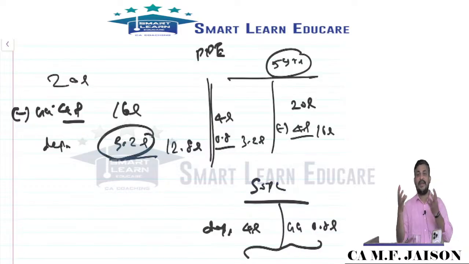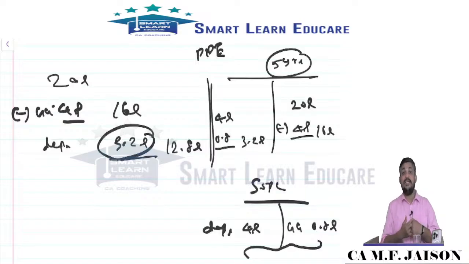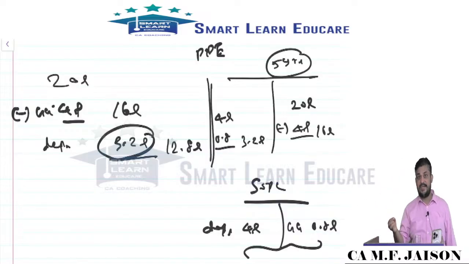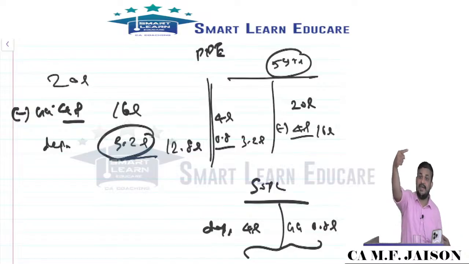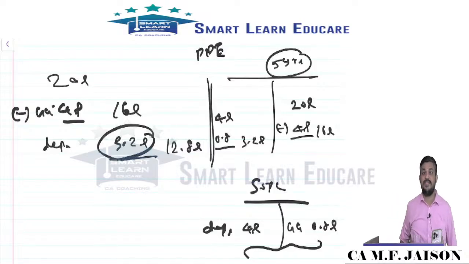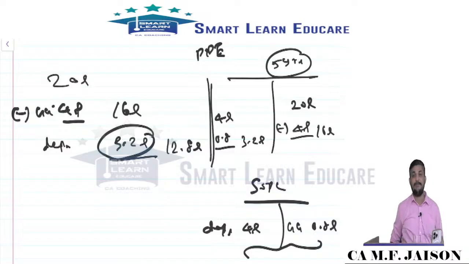Government grant received in relation to a depreciable asset can be either deducted from the value of the asset or it can be shown as a deferred income and transferred to P&L in the proportion of depreciation. Transferred to P&L in the proportion of depreciation. All of you, for acknowledgement. This is the main problem area from government grant.